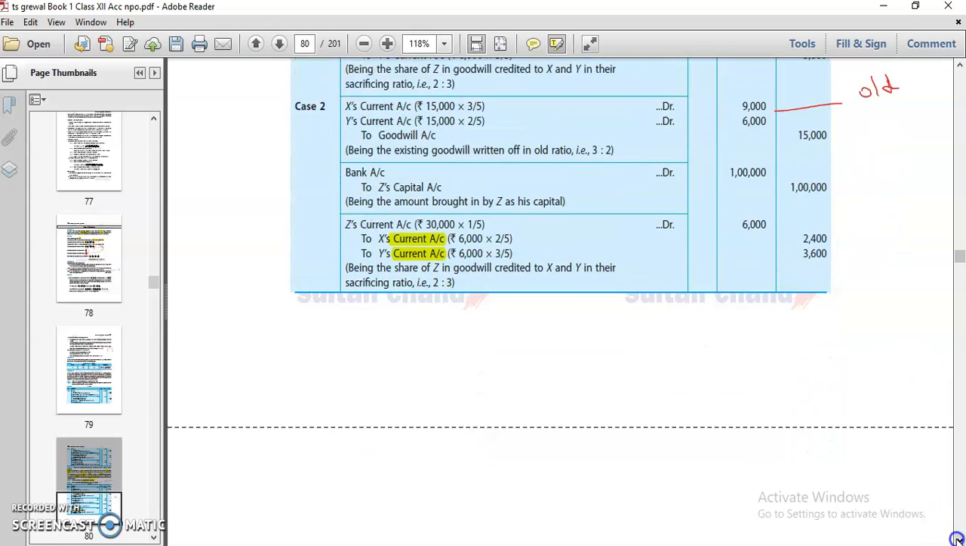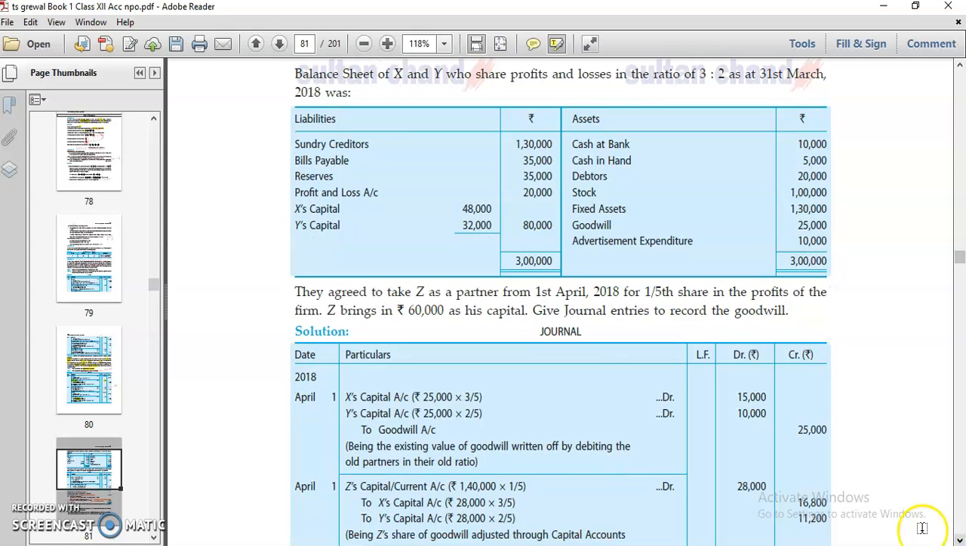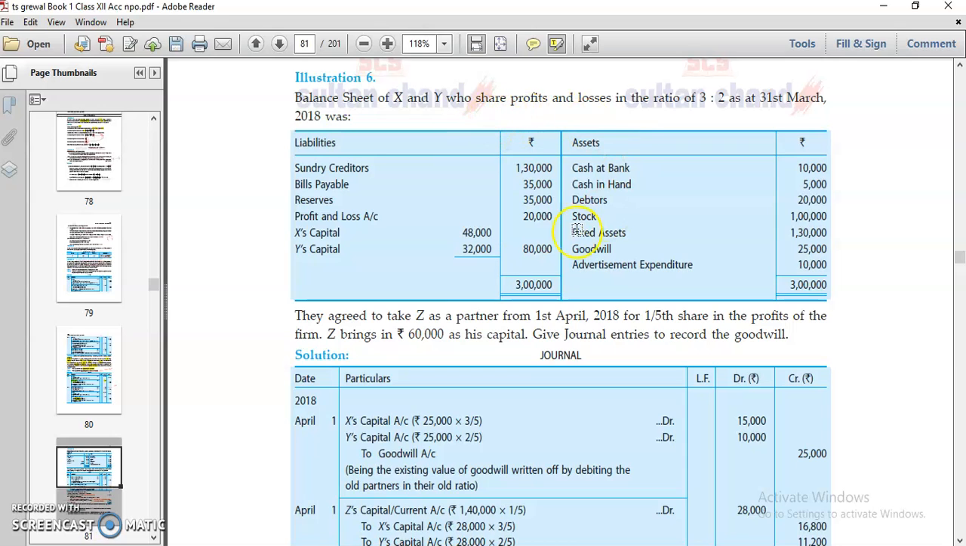I hope you understood. Next we have one more question where a balance sheet is given for X and Y. They agreed to take Z as a partner from 1st April 2018 for a 1/5 share in the profits of the firm. Z brings 60,000 as his capital. Give journal entries to record goodwill.